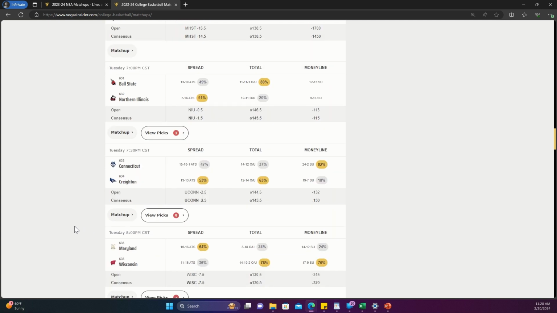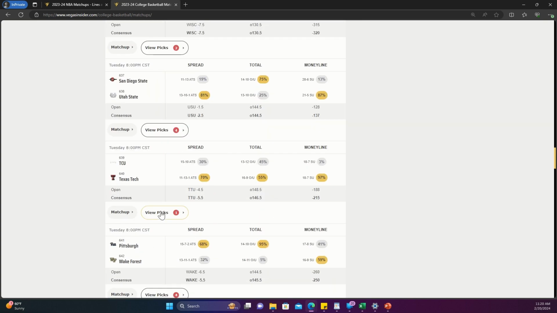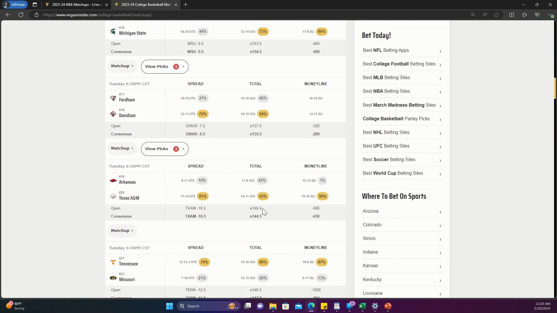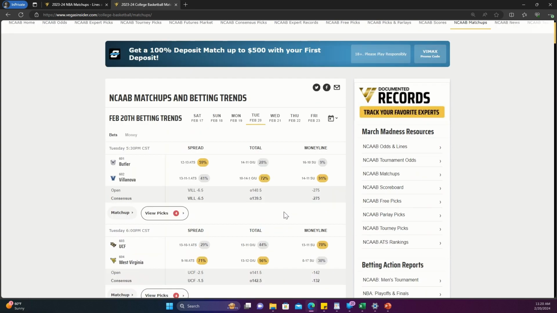And then the last game that it applies to today is going to be Connecticut. Over-under was 144.5. People loved the under, and then it moved up 1 point, making the under look really appealing to the public. So I have no doubt that this number is going to continue to rise, but I would go with the over. So I scraped through all the other games. There was nothing else that it applied to. So that's going to wrap it up for the picks.